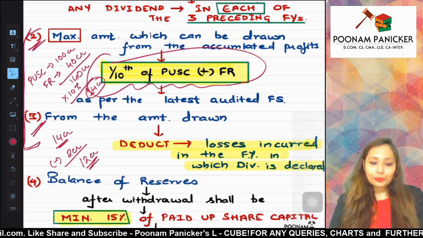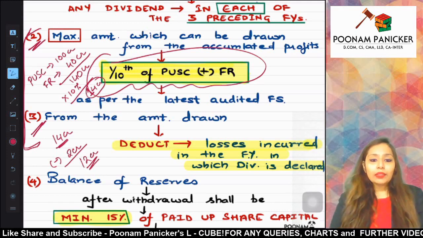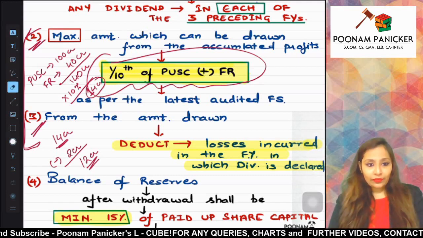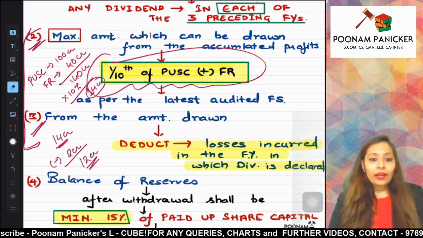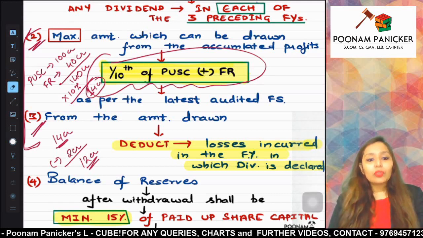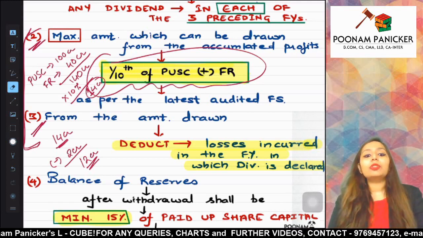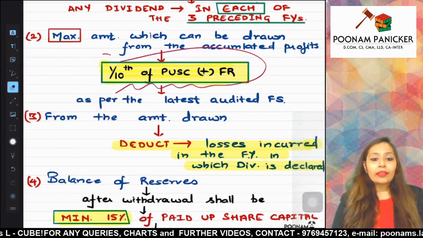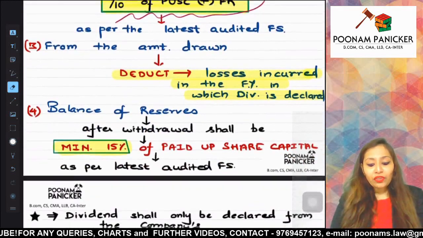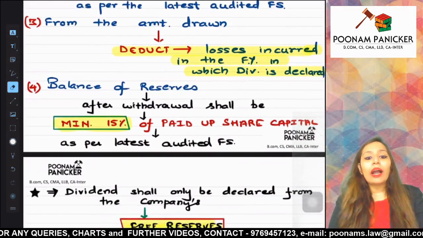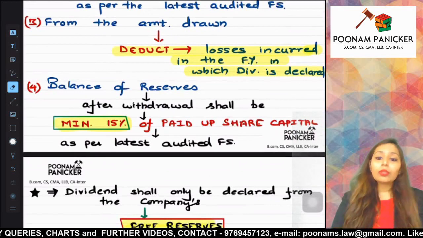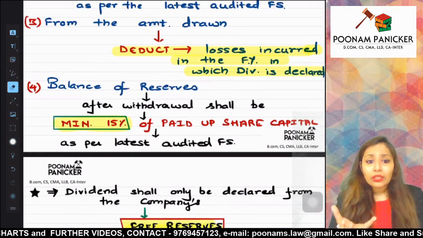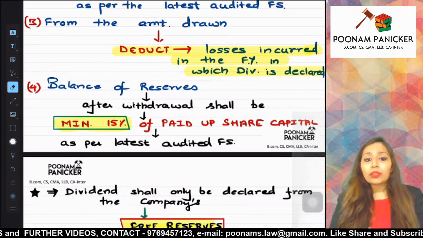Fine. Now, the last part is going to talk about balance of reserves, that is how much money should be left in the reserves after doing whatever withdrawal you had to do. How much minimum balance should be left in the reserves?